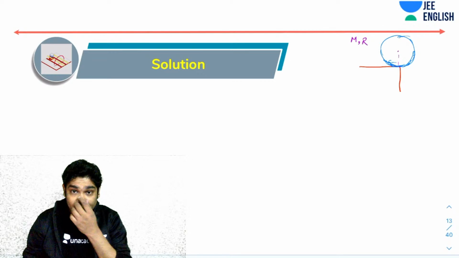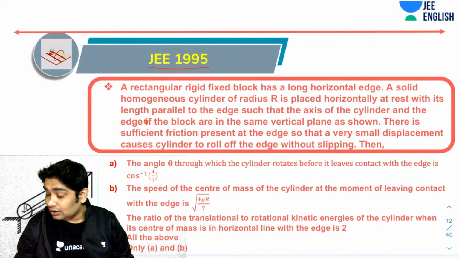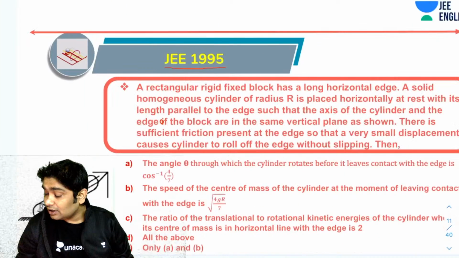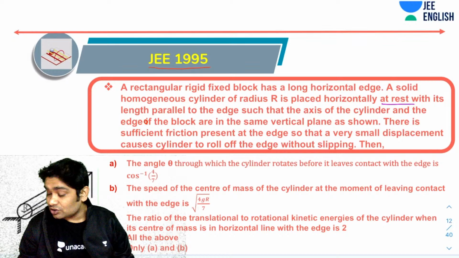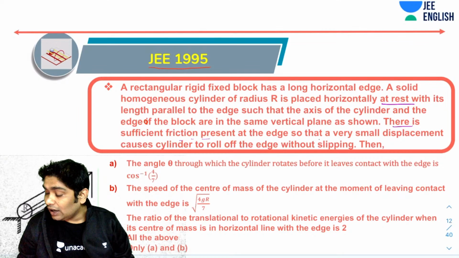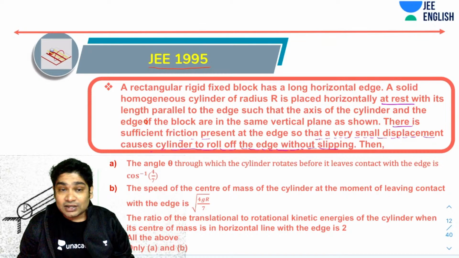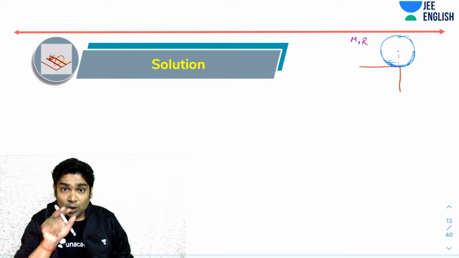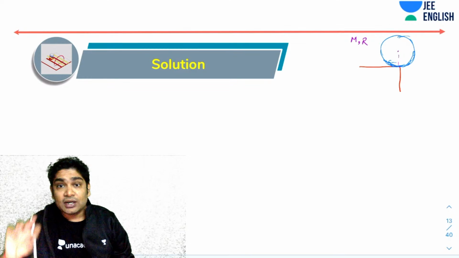Now, what does the question say? Let's pay attention. The question says that it is initially placed at rest along the direction shown, and there is sufficient friction present at the edge so that a very small displacement causes the cylinder to roll off without slipping. Imagine if you give this cylinder a small nudge, a small push, what will happen?